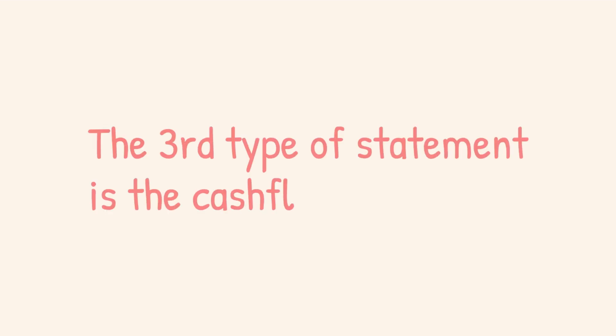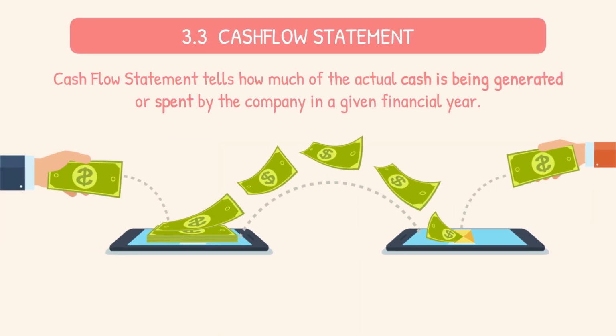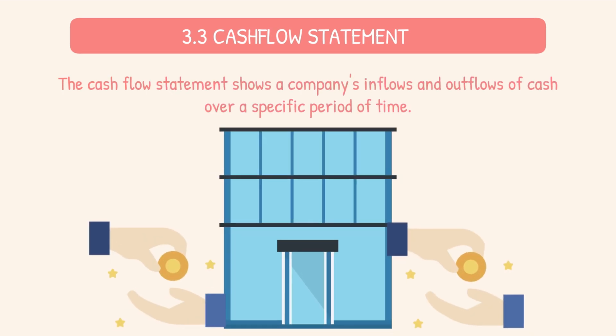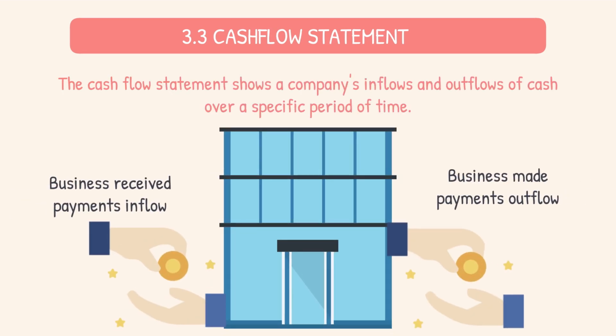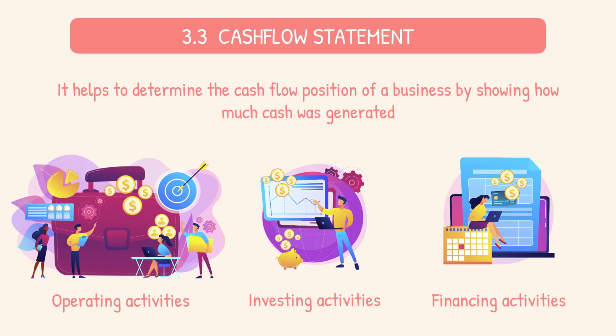The third type of statement is the cash flow statement. The cash flow statement tells how much of the actual cash is being generated or spent by the company in a given financial year. It is similar to your checking account statement. The cash flow statement shows a company's inflows and outflows of cash over a specific period.